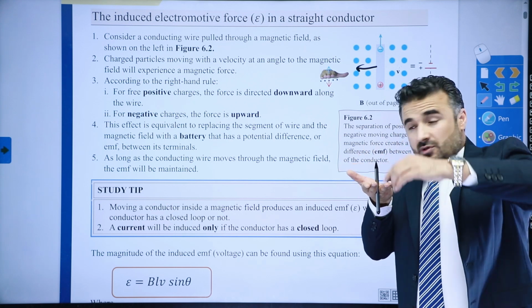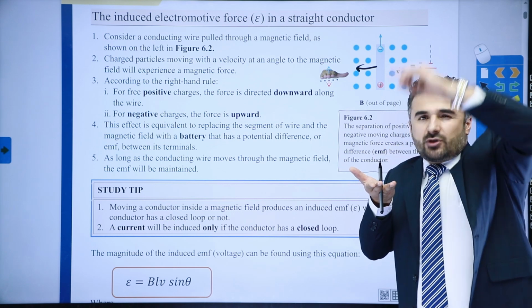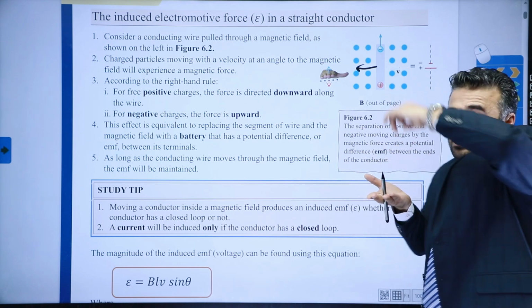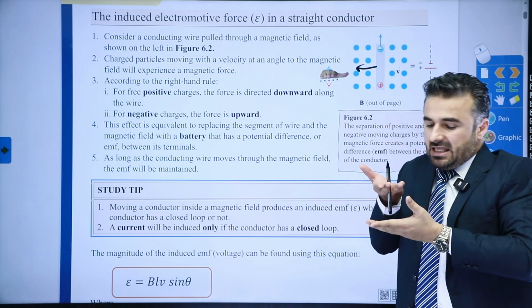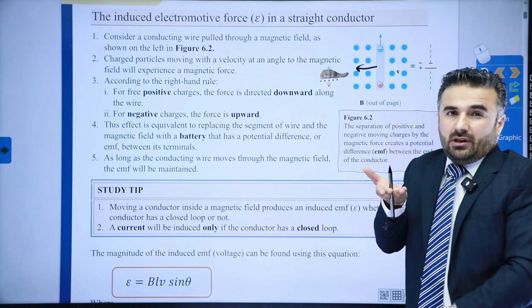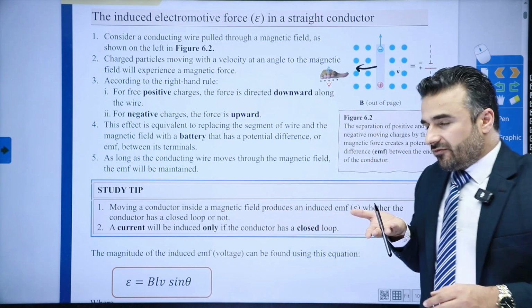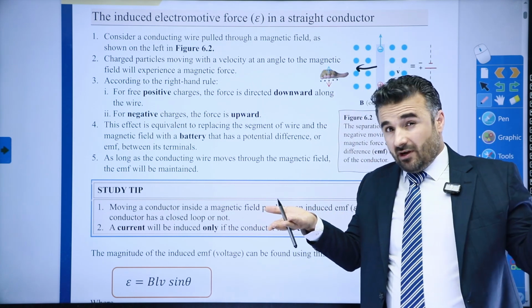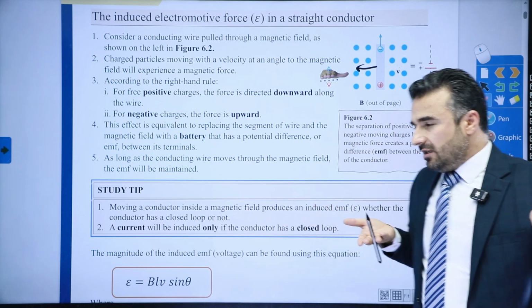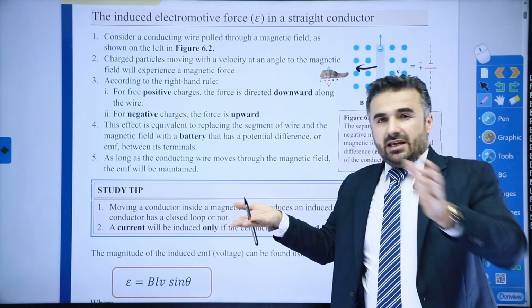Then in this case, the positive charges will be at the top of the conducting wire, and the negative charges would be below here. So you see why, for example, if I take you back to the coil, if you move the coil in one direction, you get a positive one.